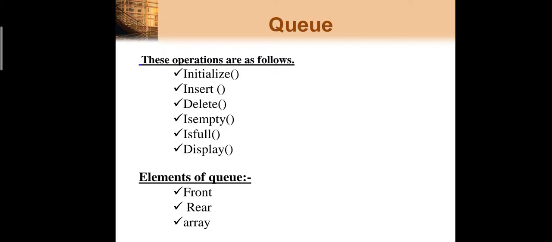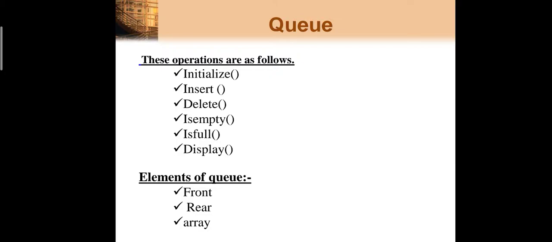Whenever you want to delete elements from the queue, you can use the delete operation. The next operation is empty. You have to check whether your queue is empty or full. So there are two operations, is empty and is full. To check whether any elements are present on the queue or not, you can make use of these two operations. Next is the display operation. Once you have inserted the elements on a queue, you can display those elements with the help of the operation called display.